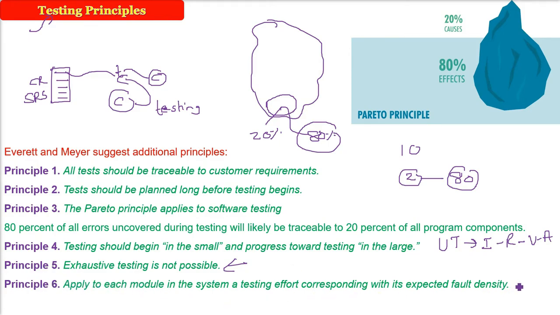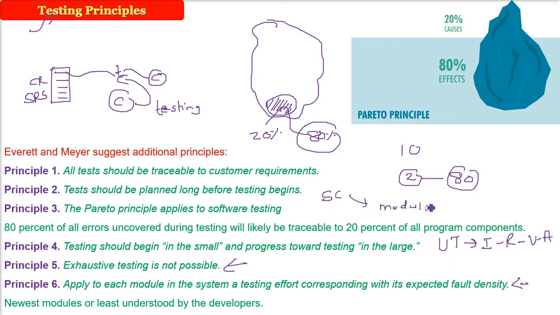So what is this? This line I would like to read, then I'll explain. Apply to each module in the system a testing effort corresponding with its expected fault density. Wherever the problem can come, we need to test it. That is, if you have produced new modules, some software changes have come, and you have implemented a certain module, either this module is not well understood or this module is newly created. 80% of the problem will come from here. So the fault density of this particular code or area is highest, so we need to test for this 20%.